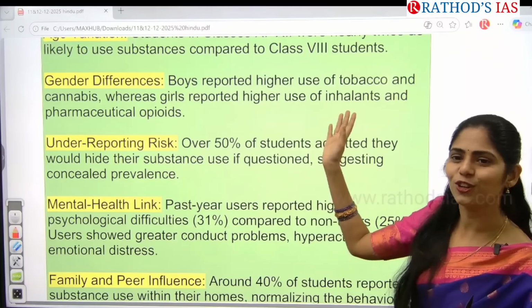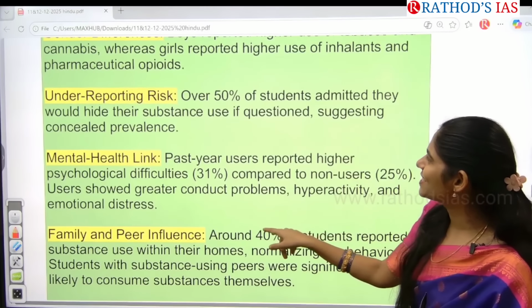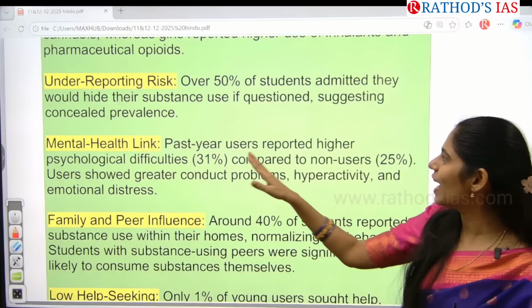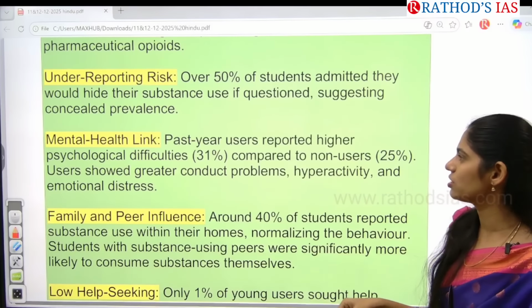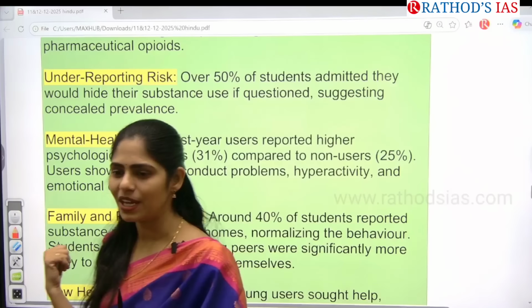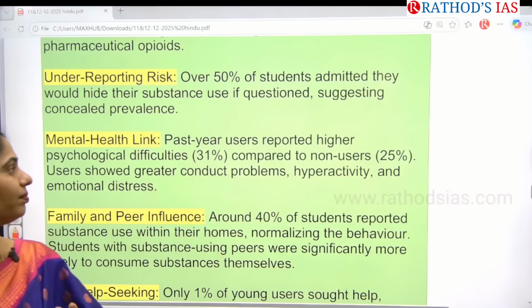And this one here is boys reported higher use of tobacco. Wherever you go, boys are dominating the girls, even in this. And the next one here is over 50% of students admitted they would hide their substance use if questioned. If you question them about this substance abuse, they say, no, I'm not doing this. They are hiding things.